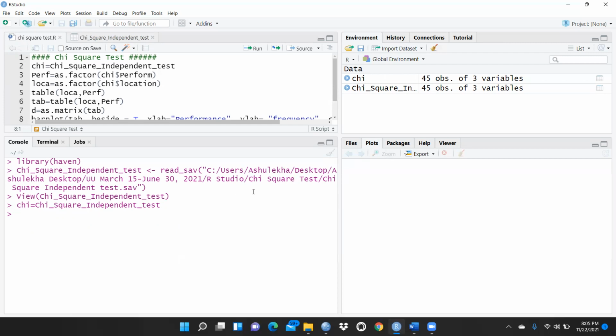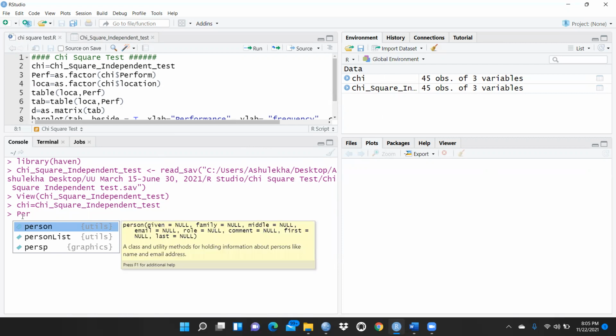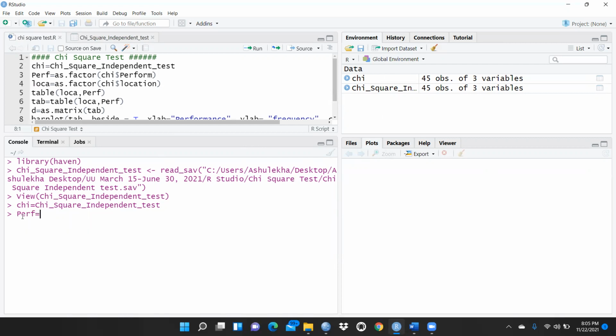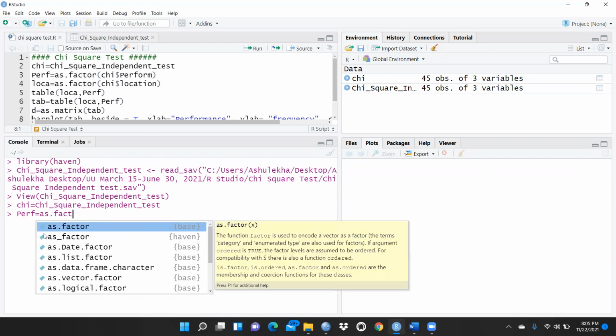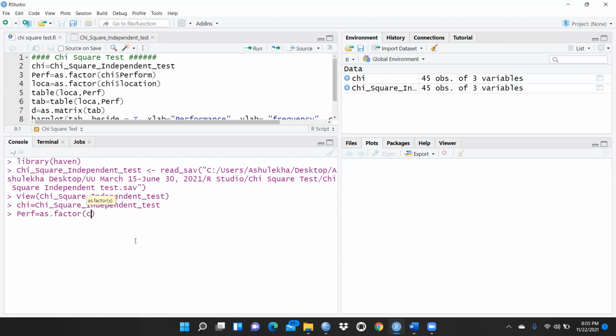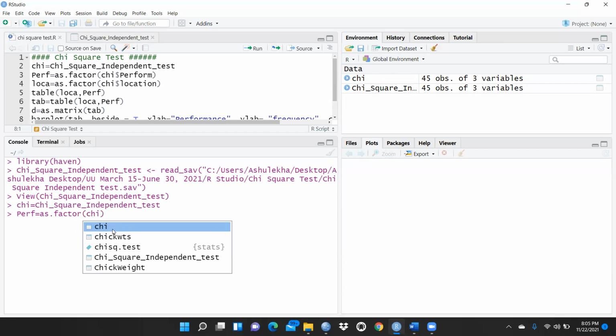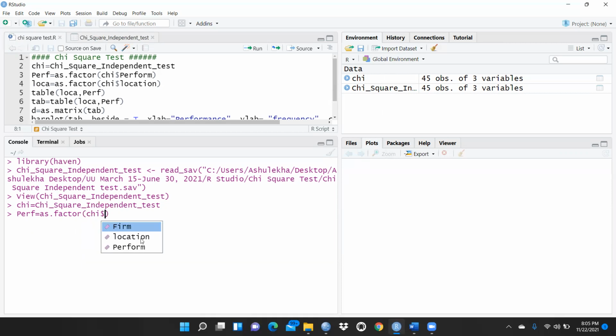What we have to do here is convert the variables into factors. First of all, let me create one variable, performance. We write PERF, a small name, then as.factor, and after as.factor, where this particular variable is, chi dollar sign performance, then press enter. You can see this performance variable is created here, and that is a factor.